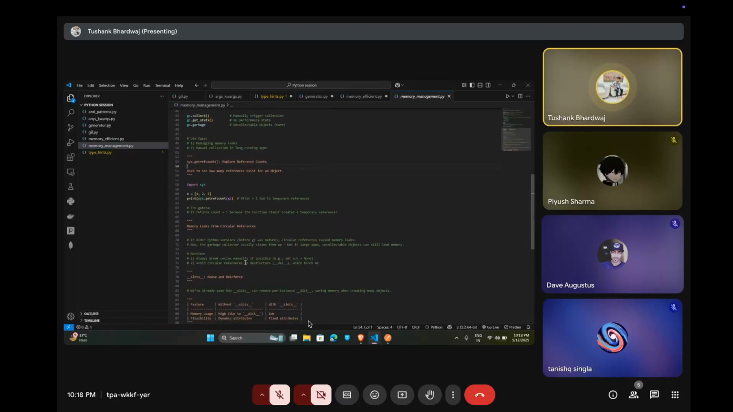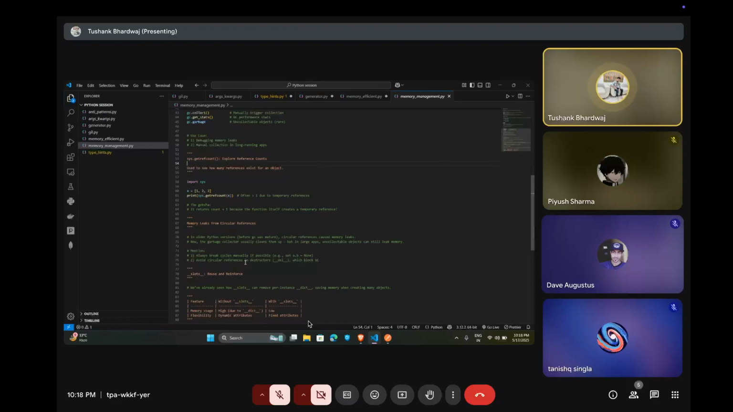Now, next is memory leaks from circular reference. In older Python versions, before the GC was mature, circular references caused memory leaks. But now the garbage collector usually cleans them up. But in large apps, uncollectible objects can still leak memory. So, where possible, always break cycles manually.